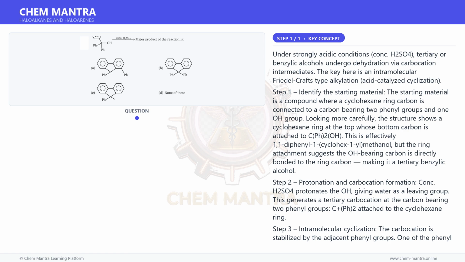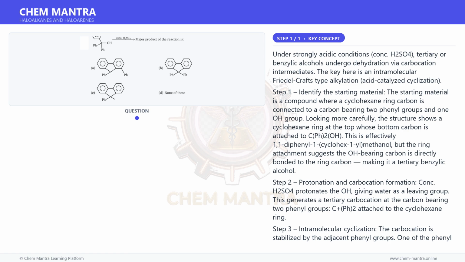Step 3. Intramolecular cyclization. The carbocation is stabilized by the adjacent phenyl groups. One of the phenyl groups can undergo intramolecular electrophilic aromatic substitution, a Friedel-Crafts cyclization. The carbocation acts as the electrophile, attacking the ortho position of one of the phenyl rings, forming a new C-C bond and creating a 5-membered ring fused between the two phenyl groups and the central carbon.